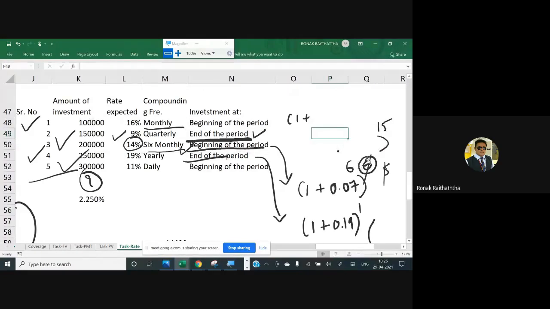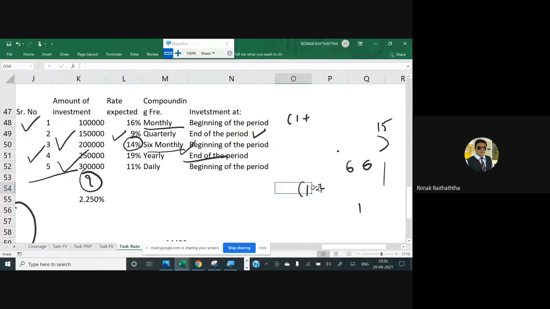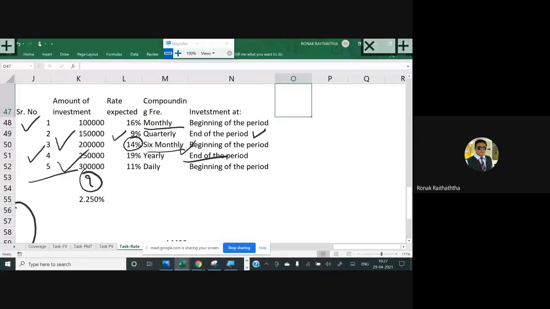I hope you would have written it. किसी का अगर लिखने का बाकी है तो shall I wait for 1 minute more? If you haven't written it, I mean this question. I'm solving it in the Excel now. Manually, I was doing the notations because I wanted to explain it to you first.